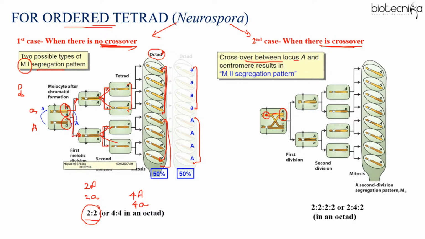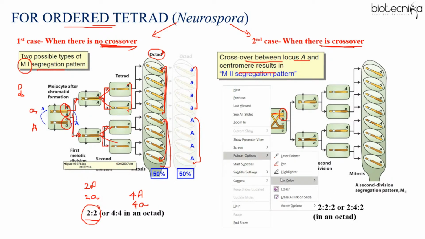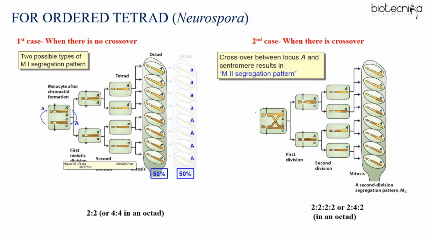So when the crossing over between locus A and the centromere occurs, depending upon which chromatids or which strand is participating in the crossing over, accordingly you will get the recombinants. Like here you can see the first and fourth strand is not participating in crossing over, but the second and third are participating. So can you see some brown on yellow comes, or yellow on brown comes? With the help of color you can easily identify this. But the point is that this allele moves over here and this allele moves over here. So you can see these two are recombinants and these two are similar to the parental combination, right?